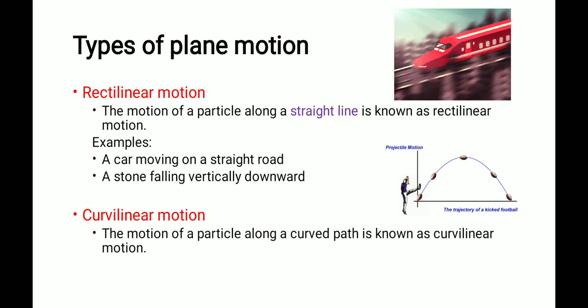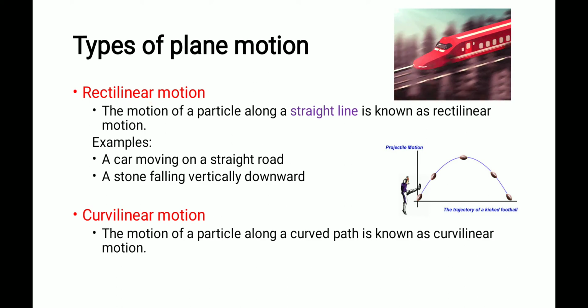Then types of plane motion. We have 2 types of plane motions. Plane means 2 dimension. We are not considering 3 dimension. We are only studying the variations in 2 dimension, x and y direction. If the path traveled by the particle is a line lying on a plane, it is plane motion. Here we are going to study 2 types: rectilinear motion and curvilinear motion.